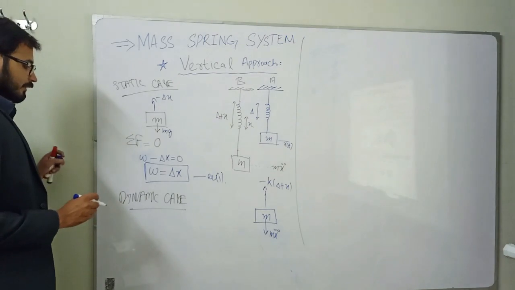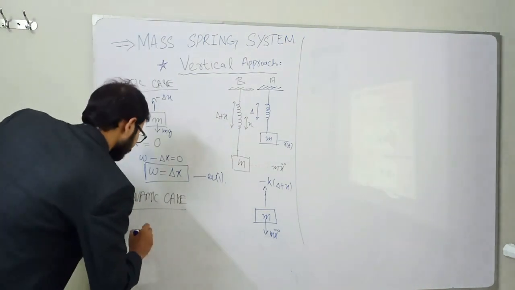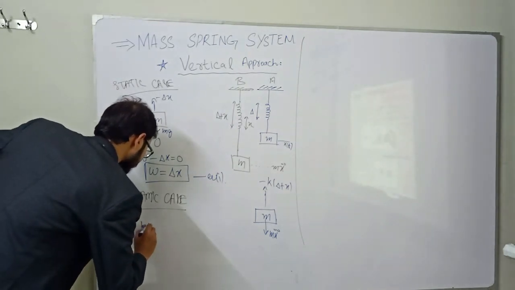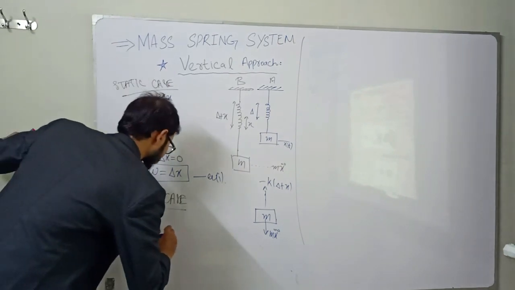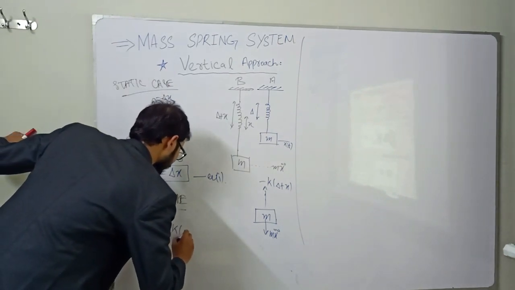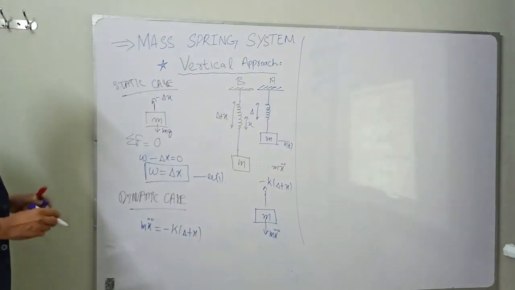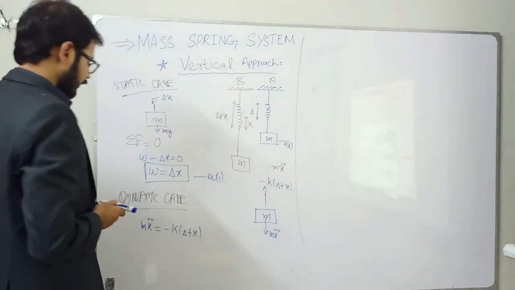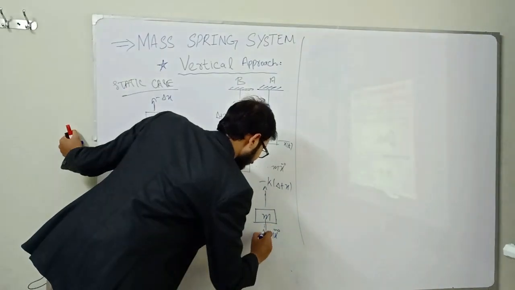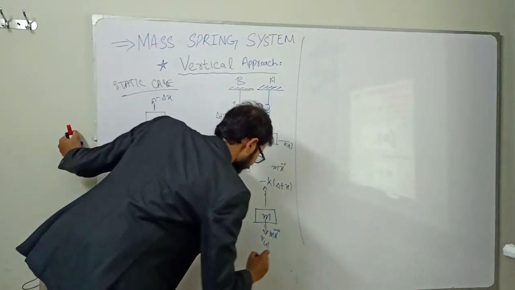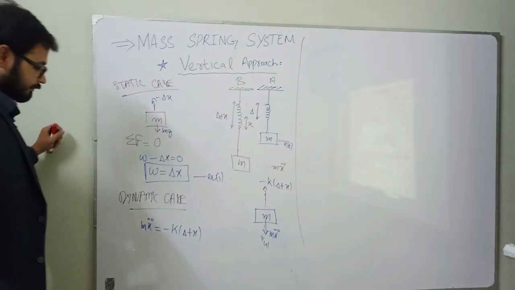So we will have m x double dot is equal to minus k into delta plus x, and also weight is acting.